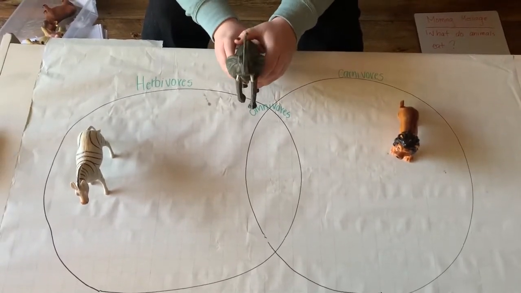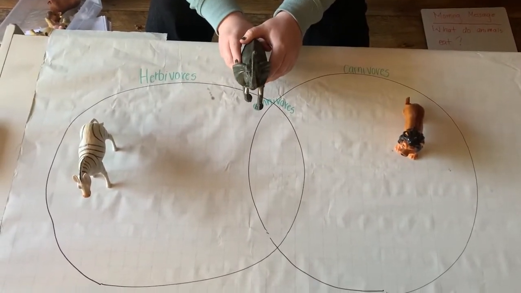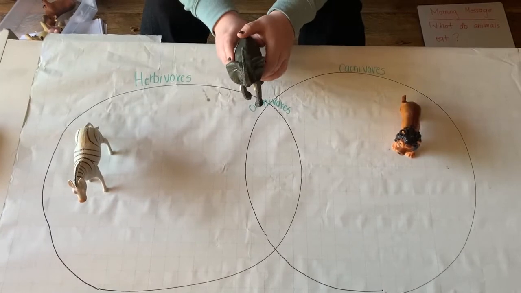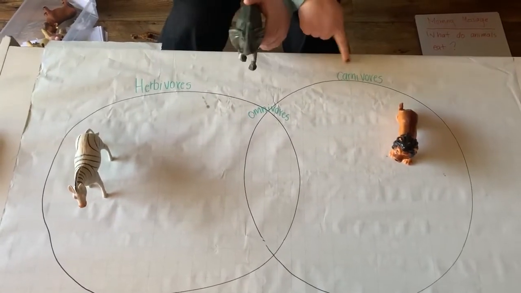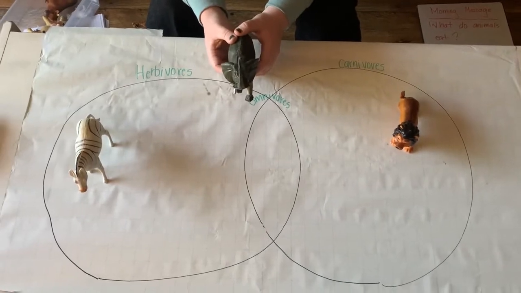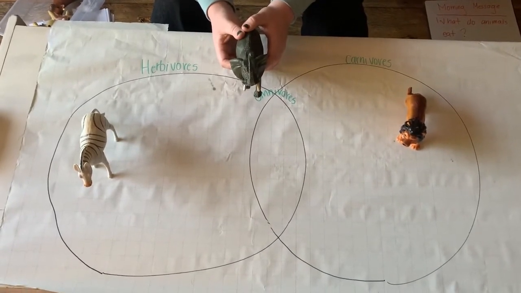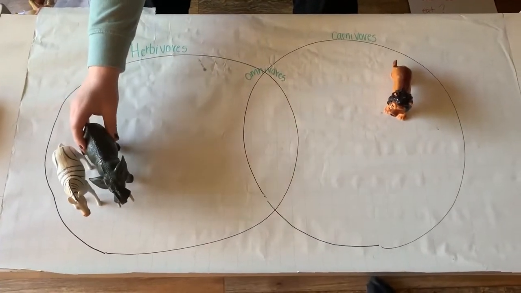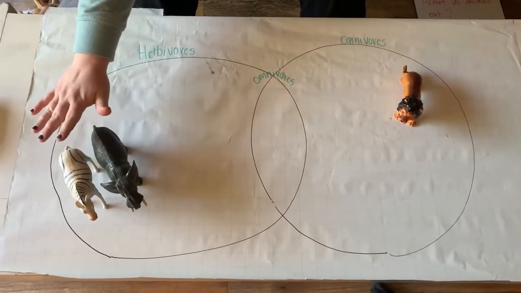Now, elephants really like to eat plants. So what circle should we put them in? Are they herbivores or carnivores? What do you think? Elephants are herbivores, so they get to go in this circle with the zebra.